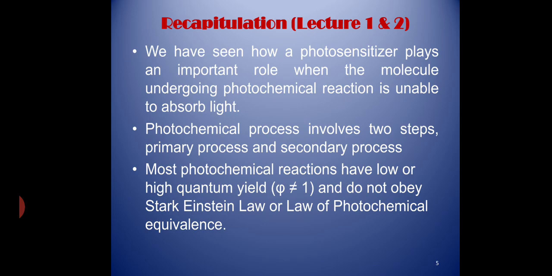We have also seen how a photosensitizer plays an important role when the molecule undergoing photochemical reaction is unable to absorb light. Photochemical process involves two steps: primary process and secondary process. Most photochemical reactions have low or high quantum yield and do not obey the Stark-Einstein law or law of photochemical equivalence.